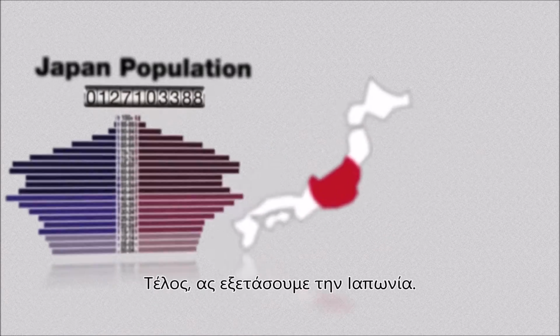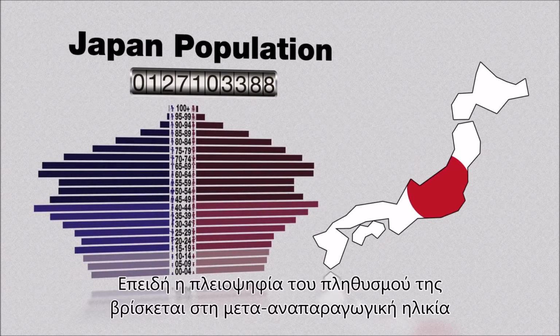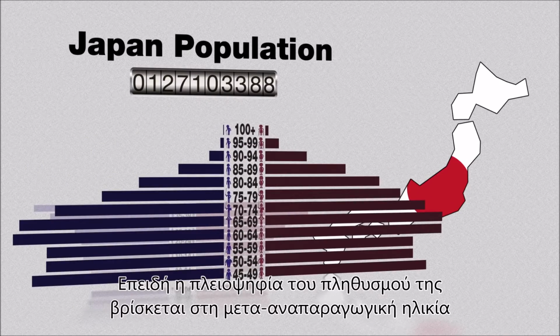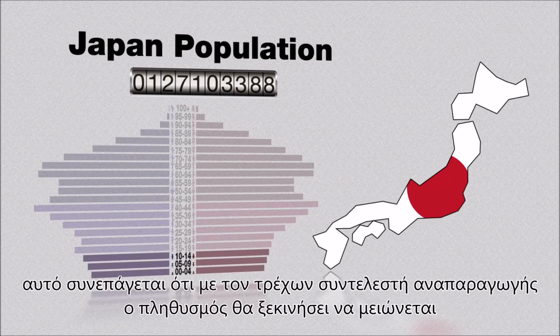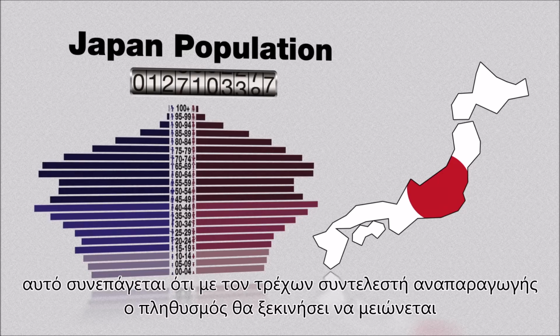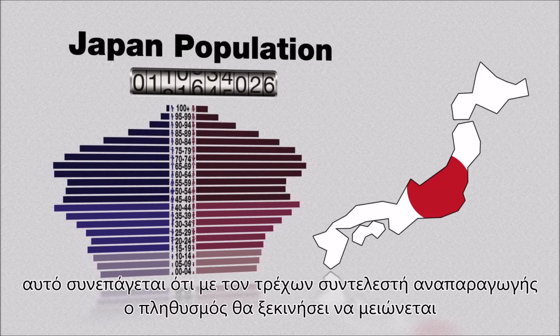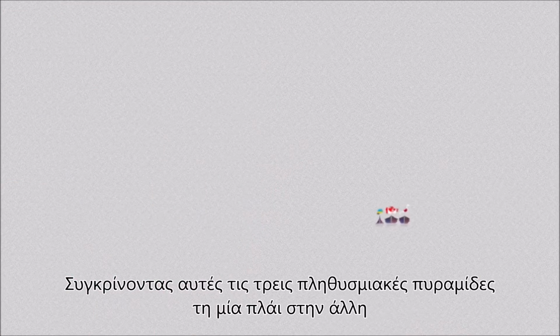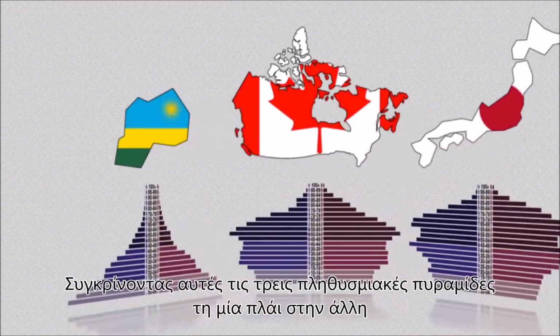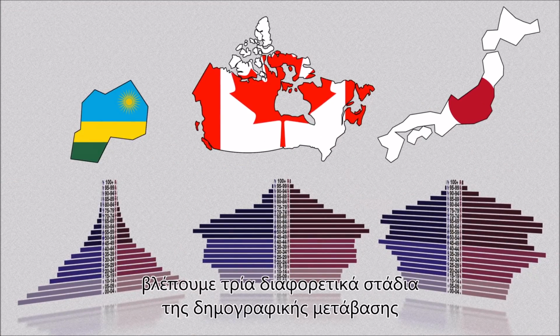Finally, let's look at Japan. Because the majority of its population is in its post-reproductive years, and the number of people is smaller at each younger interval, this means that at current rates of reproduction, the population will begin to decline as fewer and fewer people reach reproductive age. Comparing these three population pyramids side by side shows us three different stages in the demographic